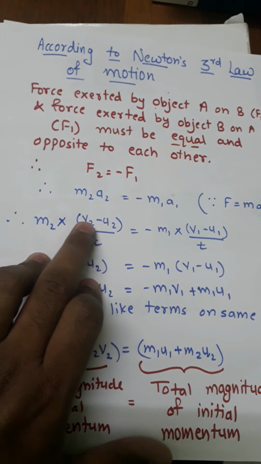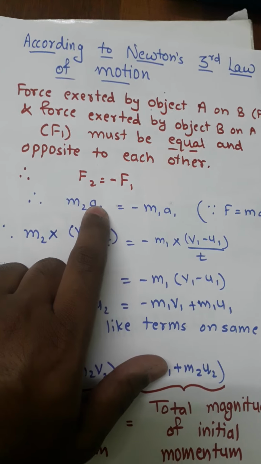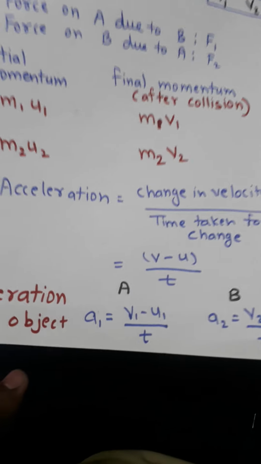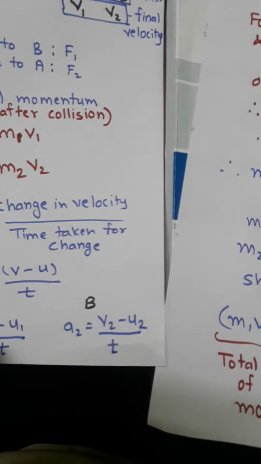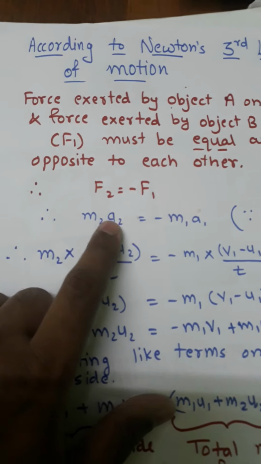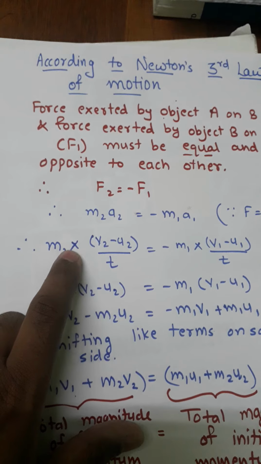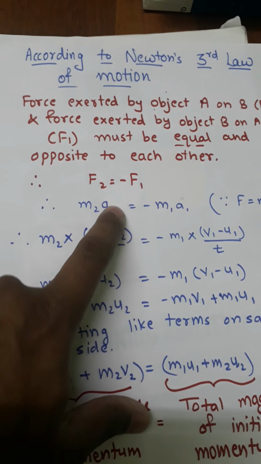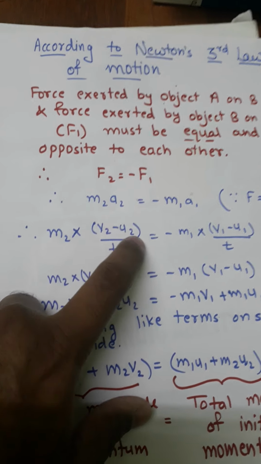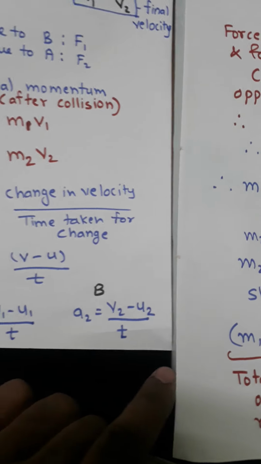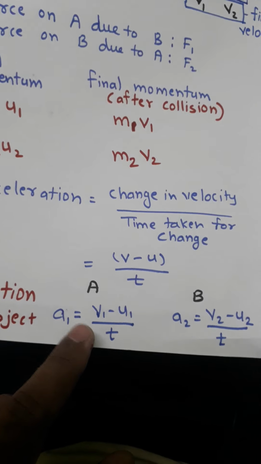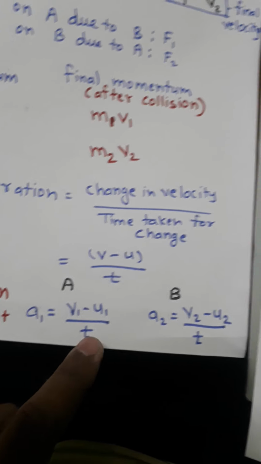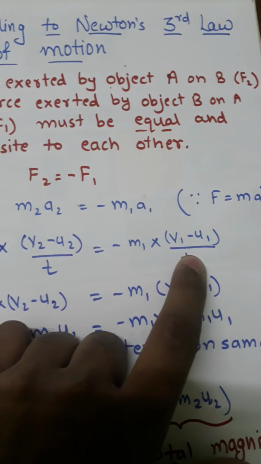Now you all know that acceleration is equal to change in velocity upon time. We have just seen a2 is equal to this and a1 is equal to this. So put these values in this equation. Now m2 into a2, so the a2 value is v2 minus u2 upon t, we have just seen. And in the same way, minus m1 into a1, and the a1 value is v1 minus u1 upon t. So we have put the same values here.